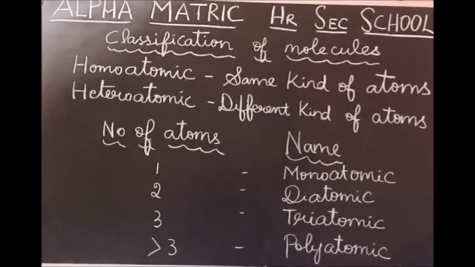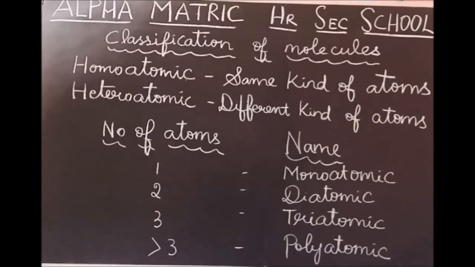Homoatomic molecule. The word homo means same. If the molecule is made up of same kind of atom, then it is called homoatomic molecule. Next, heteroatomic molecule. If molecule is made up of different kind of atoms, it is called heteroatomic molecule.